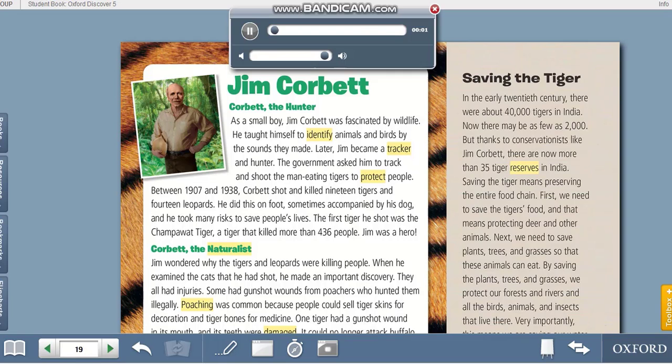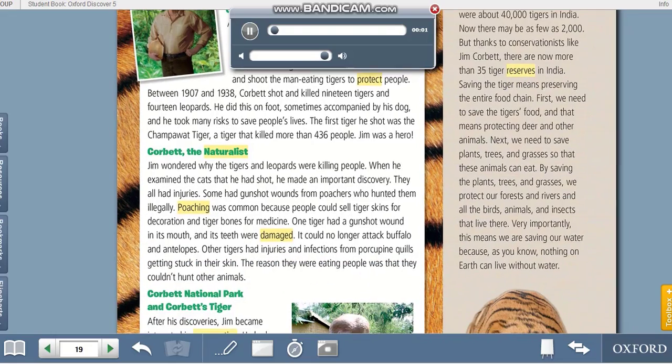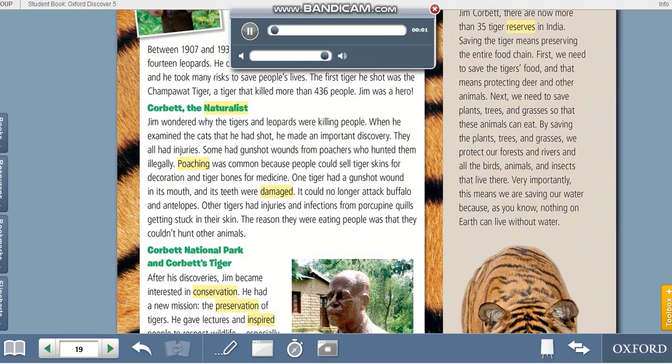He did this on foot, sometimes accompanied by his dog, and he took many risks to save people's lives. The first tiger he shot was the Champawat tiger, a tiger that killed more than 436 people. Jim was a hero. Corbett the naturalist. Jim wondered why the tigers and leopards were killing people.